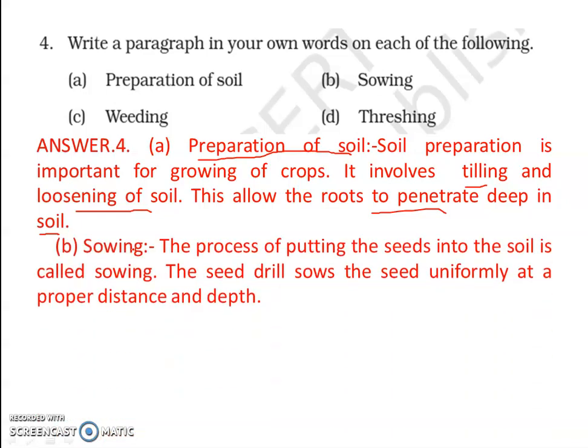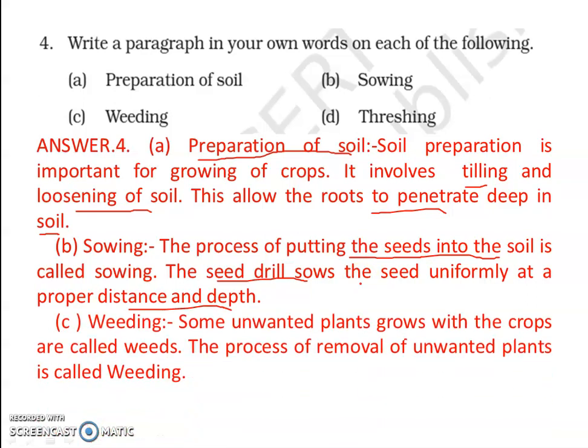Second one is sowing. The process of putting the seeds in the soil is called sowing. The seed drill sows the seed uniformly at proper distance and depth, right? The seed drill is a machine or a process in which the seeds are put into the soil at proper gap.